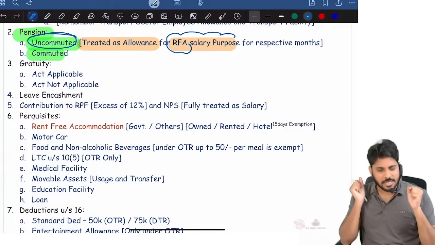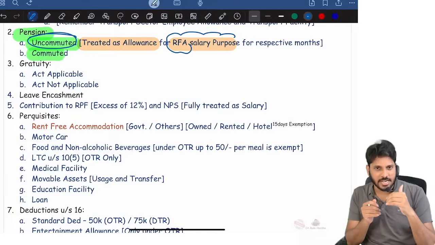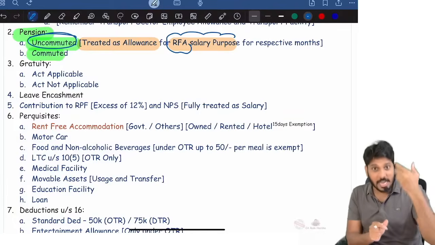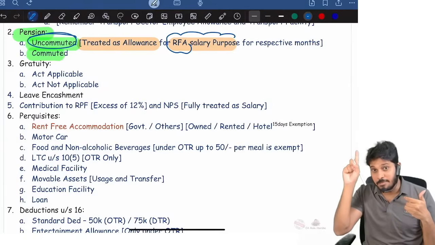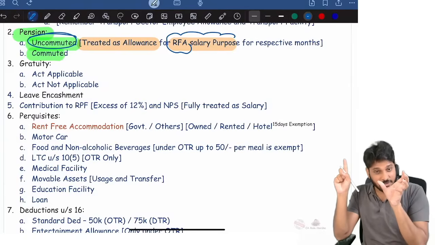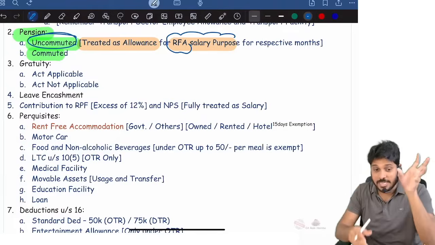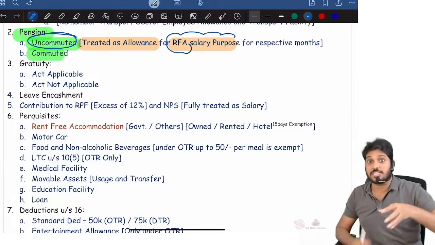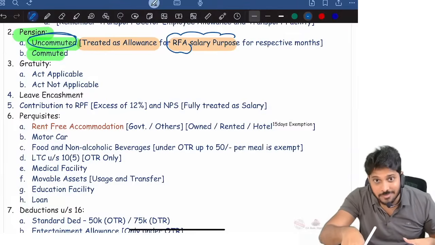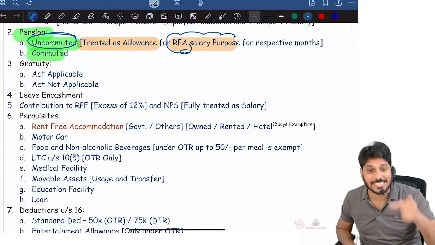Fine, don't worry. When I'm discussing RFA, there I will tell you, there is a concept called relevant period. For example, employee getting April, May, June, these 3 months, employee getting rent-free accommodation. For these 3 months only, salary components we should take. Suppose employee is getting uncommuted pension from December month, whereas he is getting rent-free accommodation from April to November only. Uncommuted pension will not be considered because April to November he didn't get pension. Suppose if at all employee is getting uncommuted pension during service, then that will be considered as part of salary for RFA purpose because it is treated as allowance.